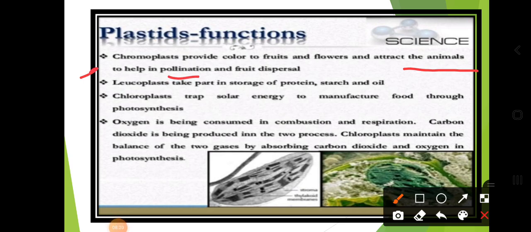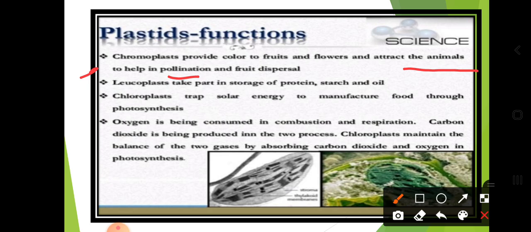Dear students, pollination is necessary for reproduction of the seeds, or you can say reproduction of the trees. Pollination is another concept we are going to learn in the next topic. Pollination is the reproduction process in plants, which is observed in the flowers.